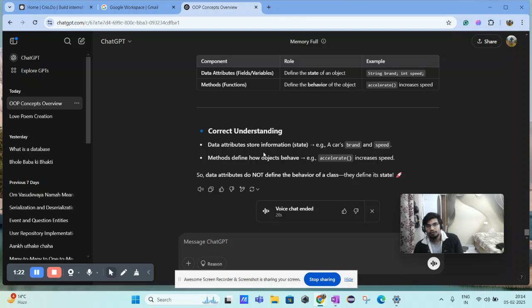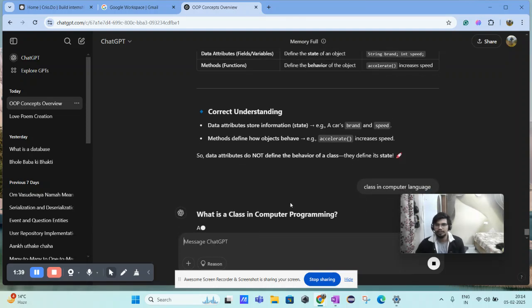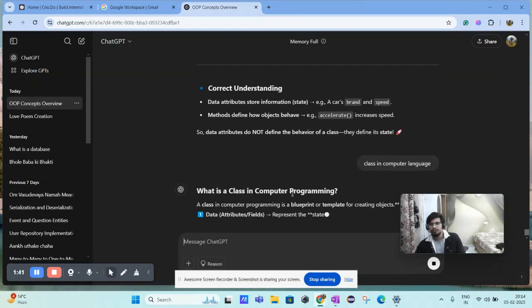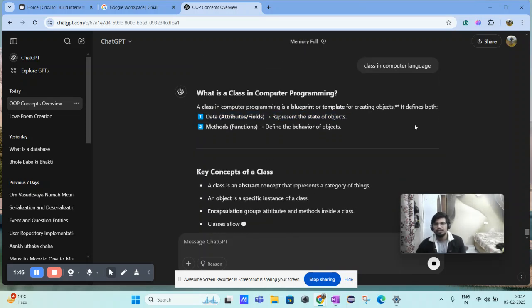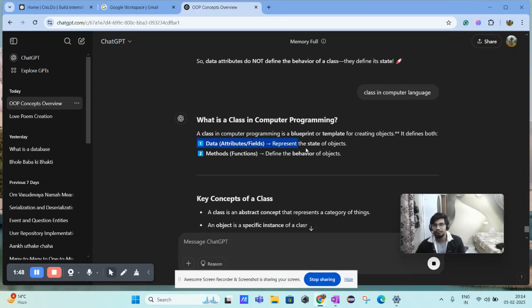Before starting on, I need you guys to know some prerequisites about what a class is. If I type what is a class in computer language, it would typically say a class is a template or a blueprint for creating objects. According to ChatGPT, the objects are the main entities, but according to me, the data attributes are the main entity that represents the state of an object.